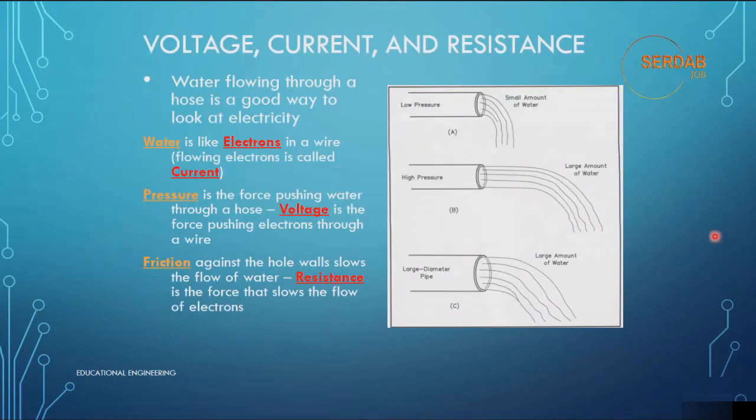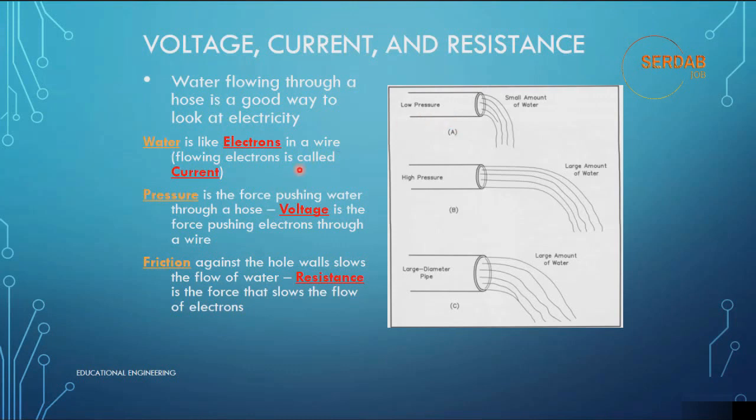As you can see in this image, we can use water to visualize how electricity works. Water flowing through a house is a good way to look at electricity. Water is like electrons. In a wire, flowing electrons is called current. So the water that comes out of this pipe, you must imagine it as electrons.